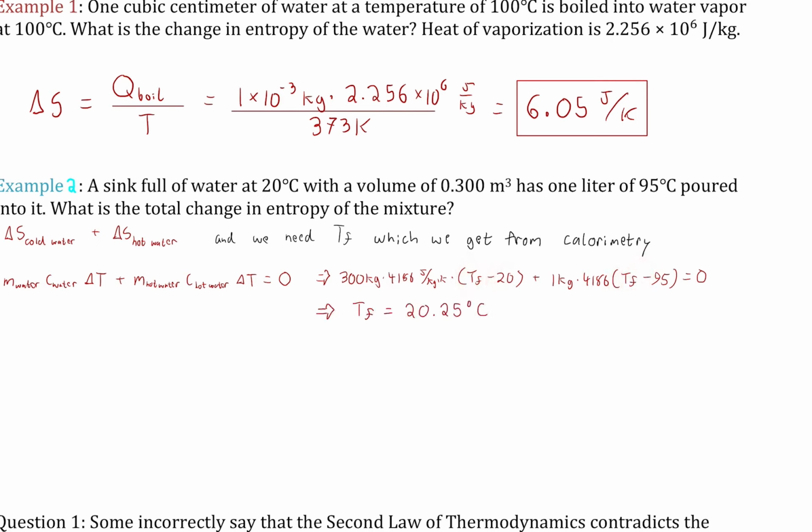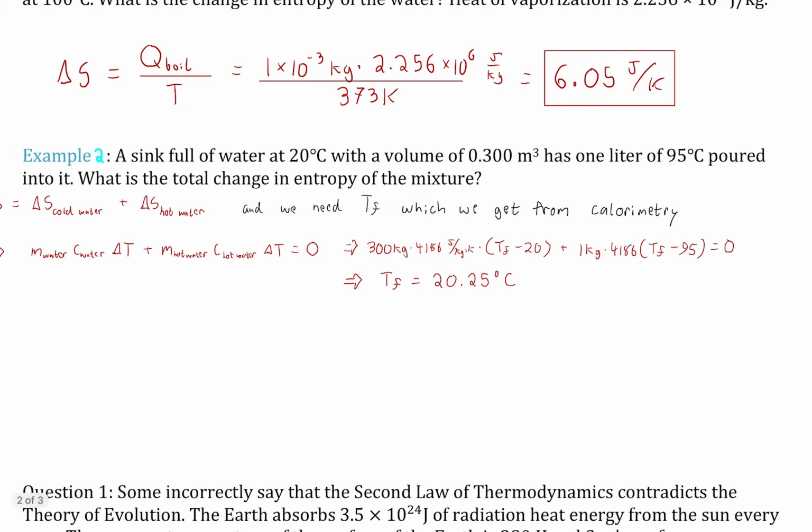So when we go ahead and solve for that, which we would have seen fully in other lectures, here we'll skip over that extra work. We find that T final is 20.25, which makes sense because the large sink is going to by far dominate where the equilibrium is going to show up compared to just the 1 liter of water that's poured in. In other words, the 1 liter of water just heats it up marginally.